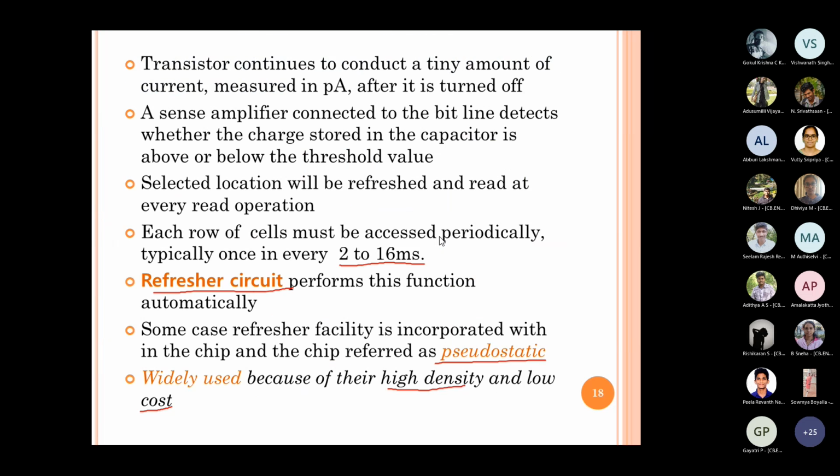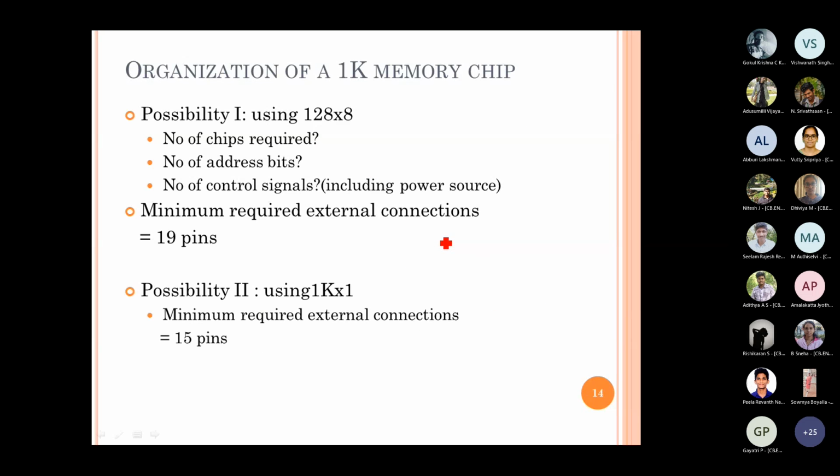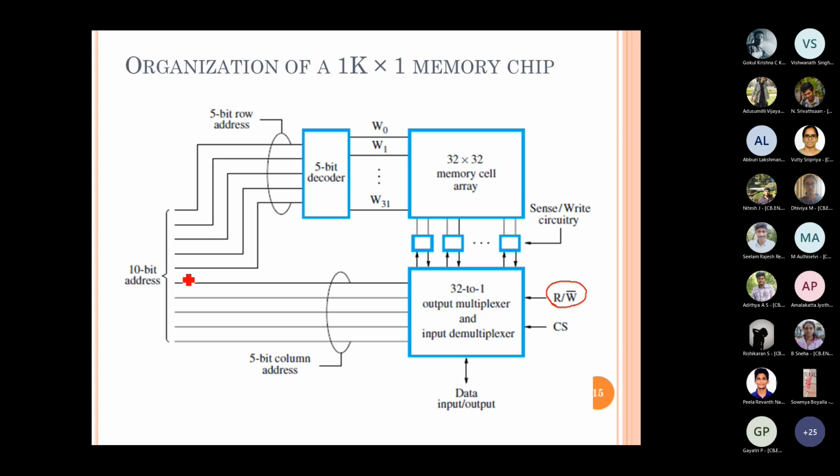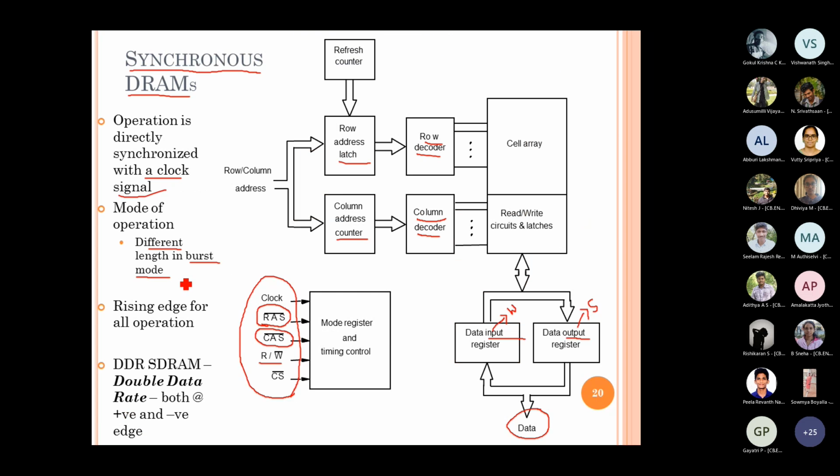In the previous design, you can see that a few address bits are given for selecting the row and a few address bits for selecting the column. So for this control, what address bits are to be given to which part of the circuit and at what point of time, that enable can be through row address select and column address select, right? And chip select and read/write control are required for every memory IC you use.